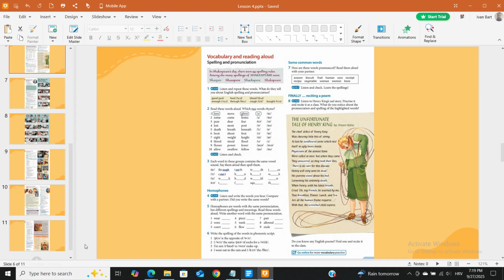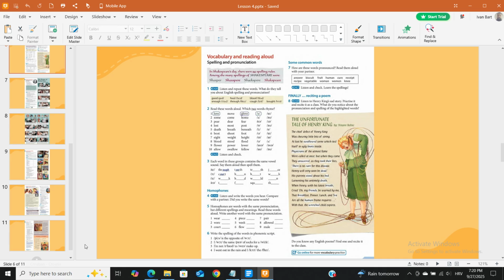4.5 Listen and check. 3. Each word in these groups contains the same vowel sound. Say them aloud, then spell them. Through, court.